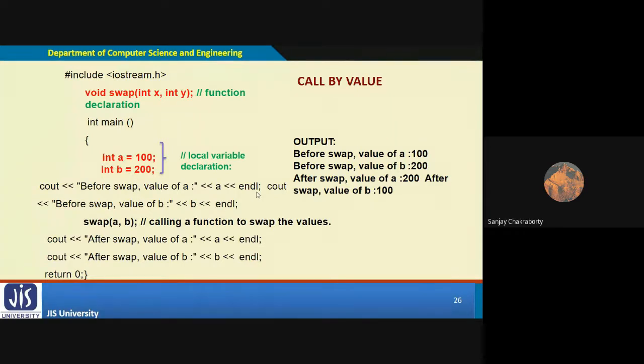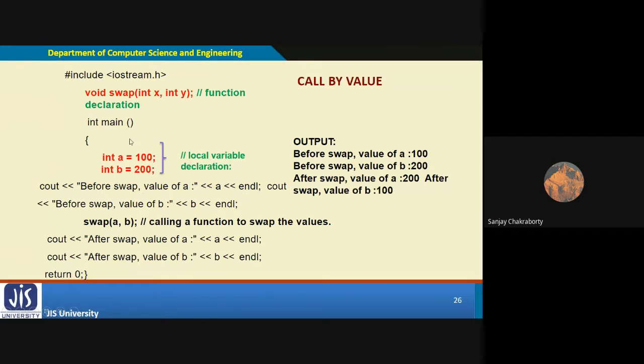Endl has one extra feature: it will flush the previous data stored in the buffer along with giving the new line character. Sometimes you will find endl there, but instead of endl you can also use \n.